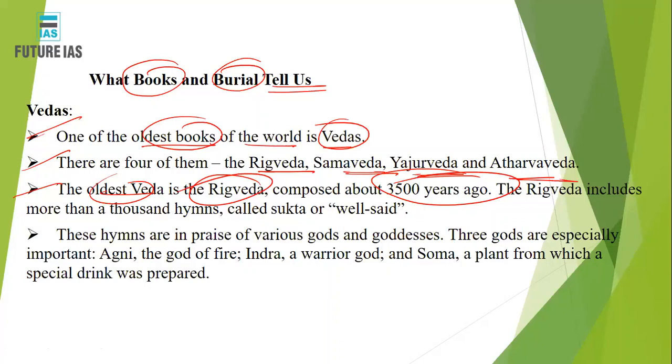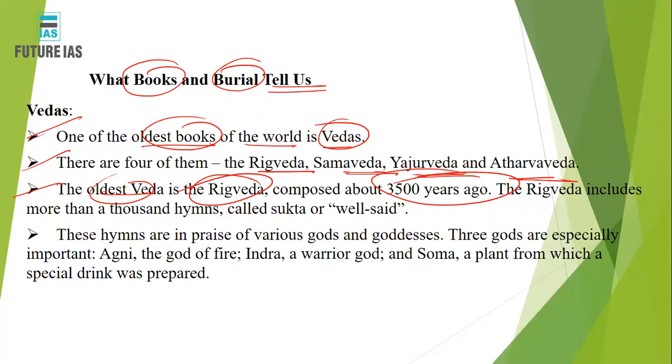This Rig Veda basically includes 1,000 hymns, or you can say the suktas, which were used by the people at that time. Now, why were these hymns there? These hymns were in praise of various gods and goddesses. The people believed in some gods and goddesses, and these hymns were devoted to them. The most important god at that time was Agni.